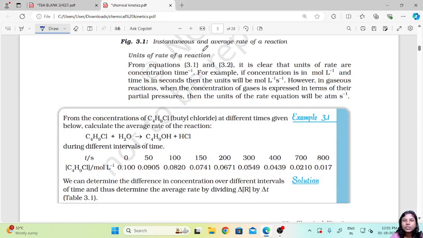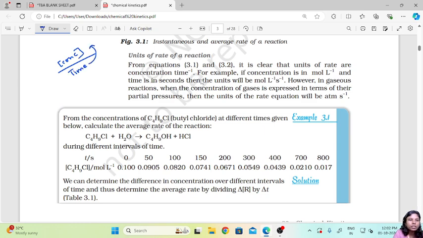Now the units of this rate of reaction. From equation 3.1 and 3.2, it is clear that the units of rate are concentration time inverse, because in the numerator we had the concentration and in the denominator we had time.